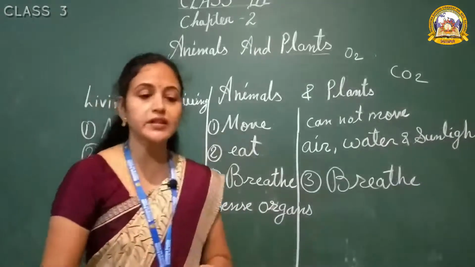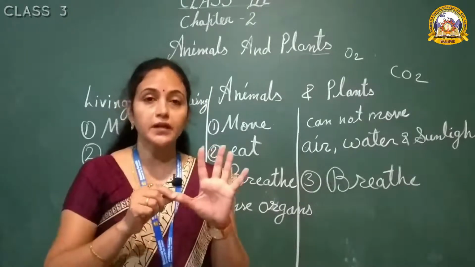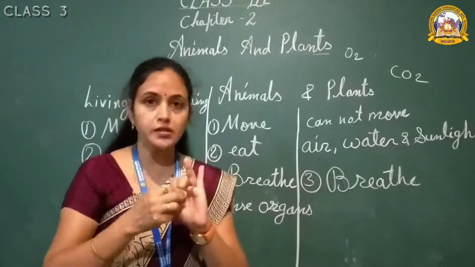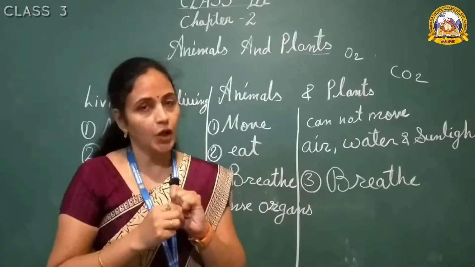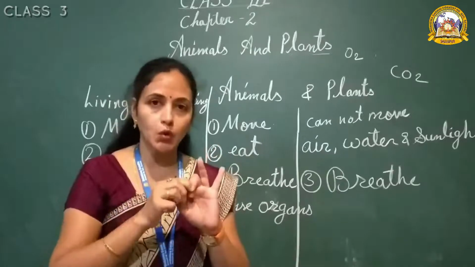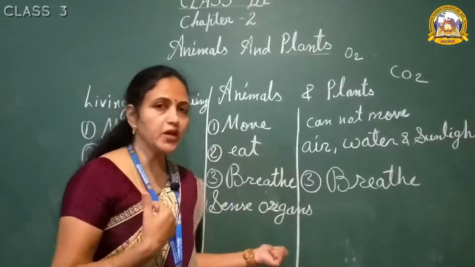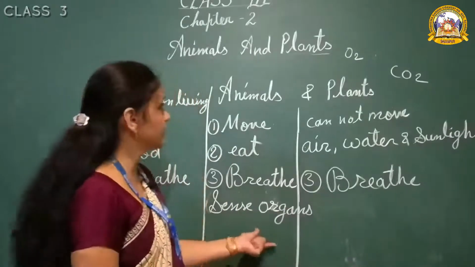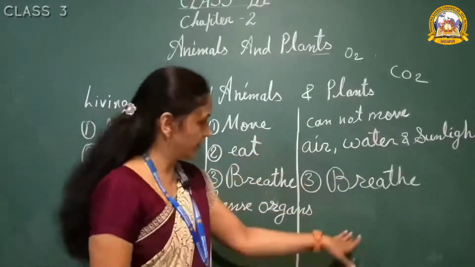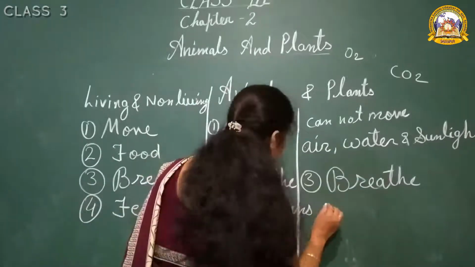How many sense organs we have? We have 5 sense organs. Which are they? Tell me names. Eyes, ears, nose, tongue and skin. How many? 5. These are sense organs. We human beings also have these 5 sense organs, and animals also have sense organs. But plants do not have sense organs.